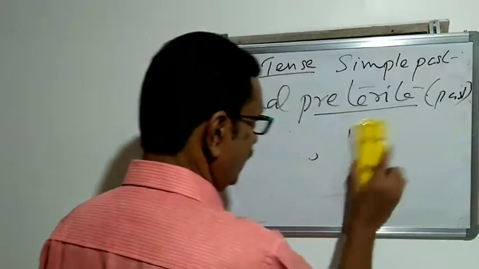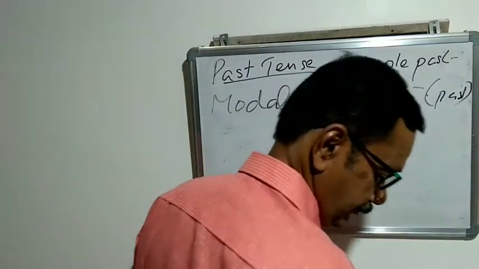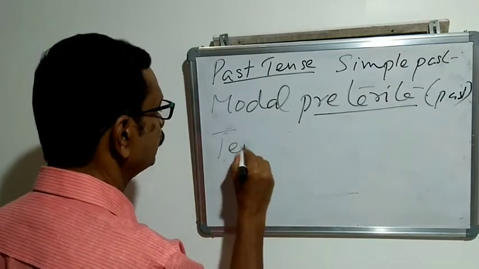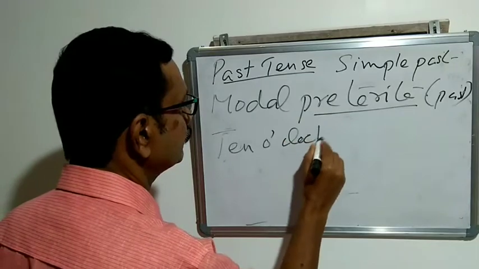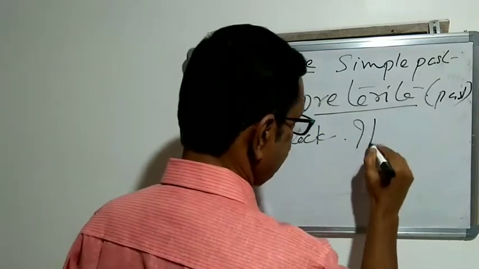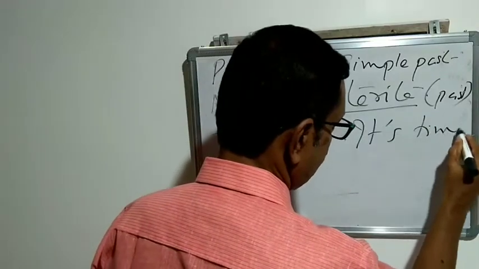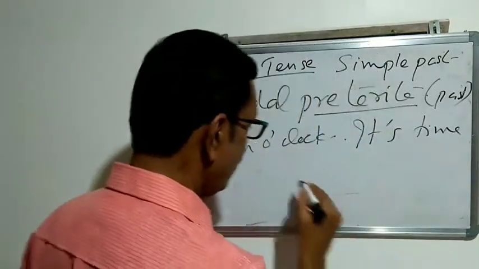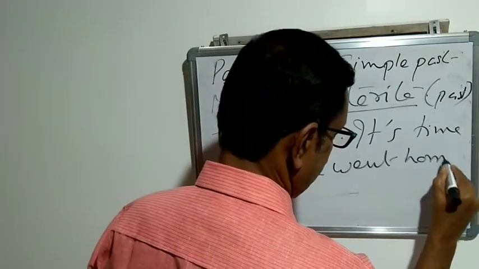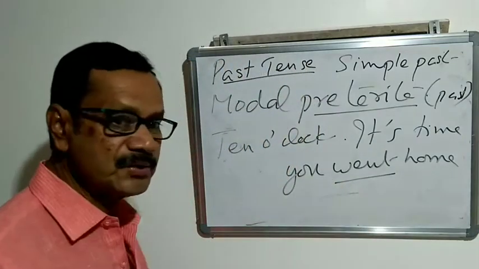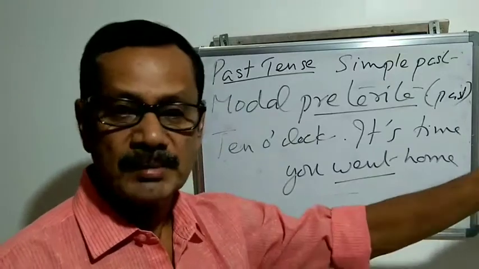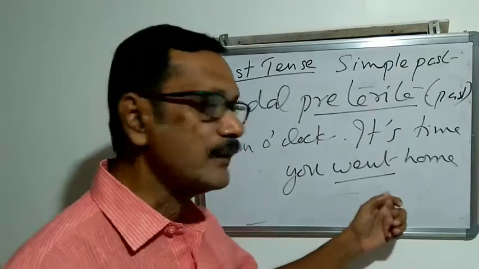So you can look at another example. It is 10 o'clock. It is time you went home. It is 10 o'clock, so it is time for you to go home. There is a meaning here. It is time you went home.